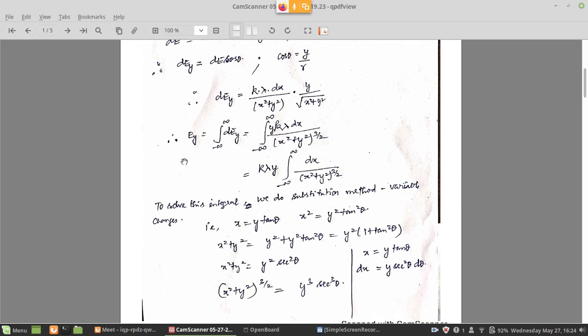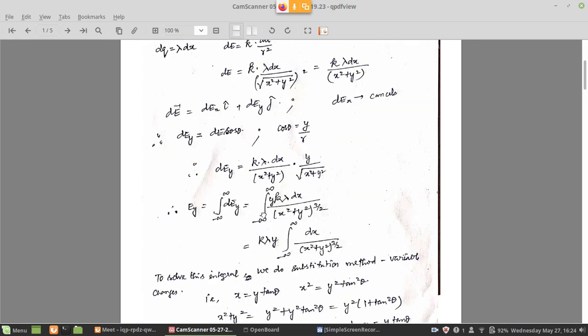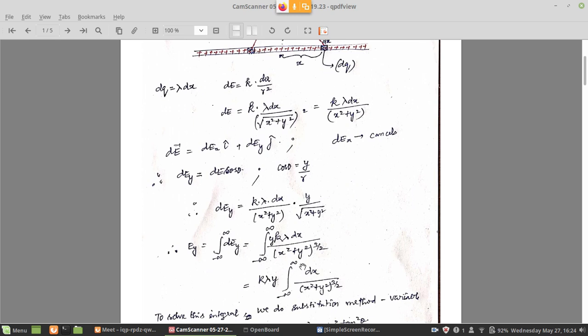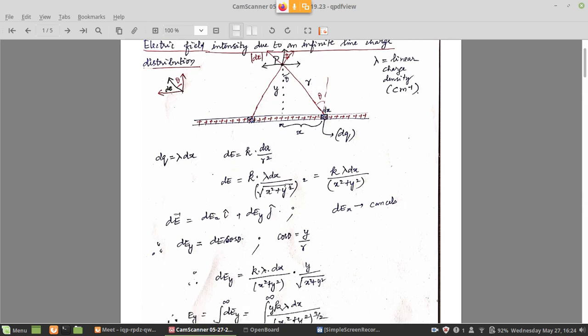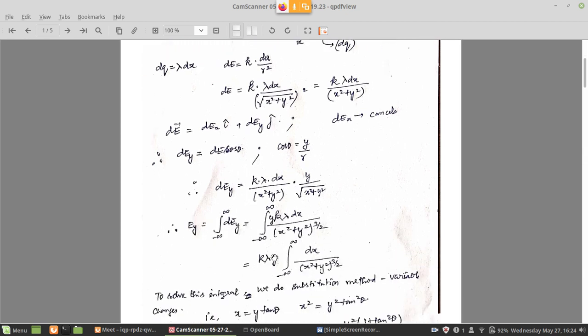Now constants have to come out of the integration. In the diagram, of course k is a constant, lambda is constant, because we have assumed uniform charge density, and k is the Coulomb's constant, so we will take it out. y is also a constant, y is the distance at which you want the electric field, so y is not going to change at all, you are fixing the distance initially. So y is a constant, you can take it out.